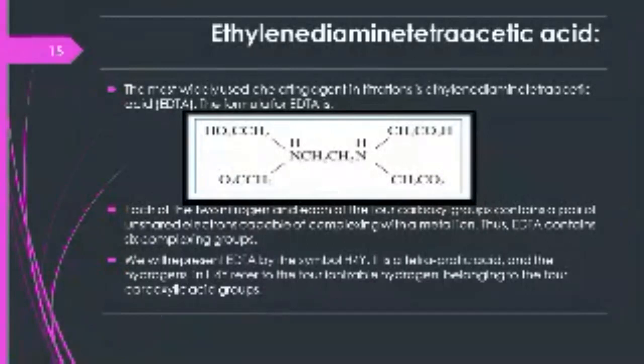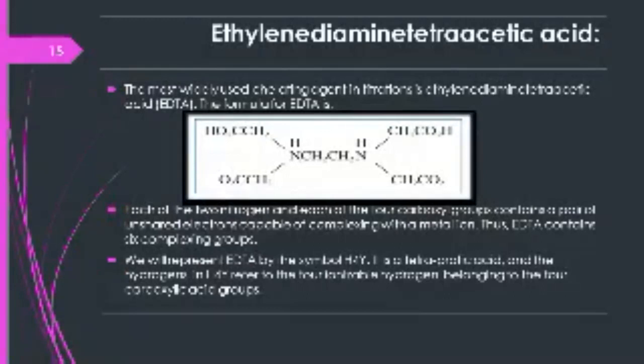In this, each of the two nitrogens and each of the four carboxyl groups contains a pair of unshared electrons, which is capable of complexing with a metal ion. So EDTA contains six complexing groups: four are carboxyl groups, and two are nitrogen groups. We will represent EDTA by the symbol H4Y.